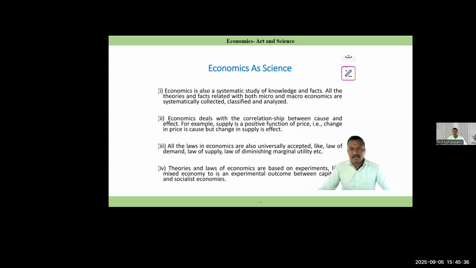Only a few can. Taking the right decision and taking the company in the right direction is one type of art, even though everyone has the knowledge. So economics is both art and science.